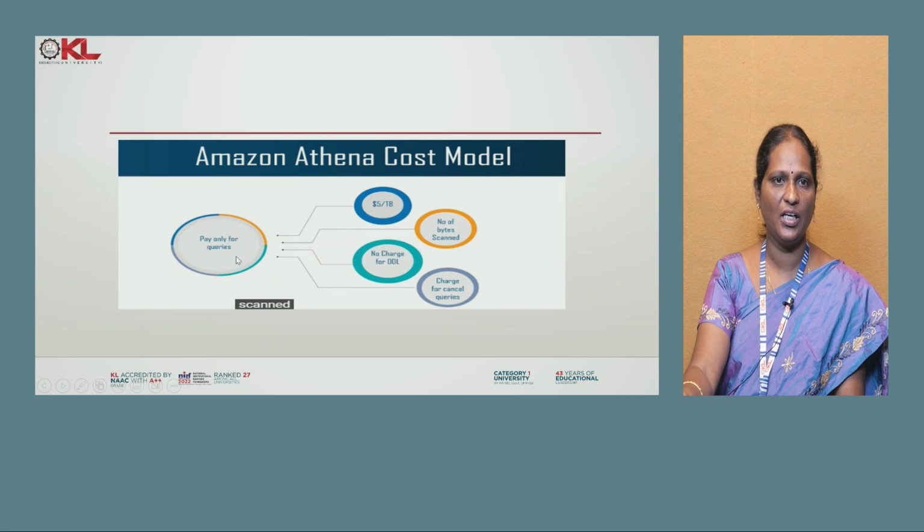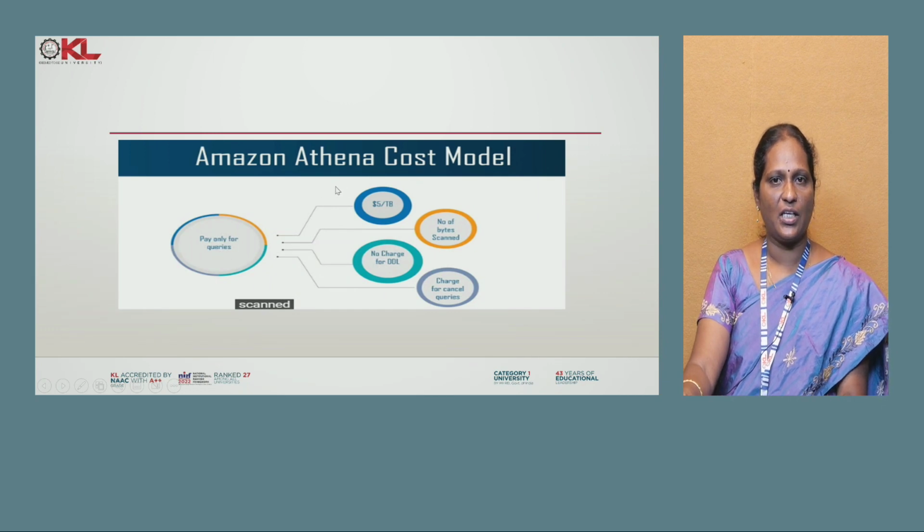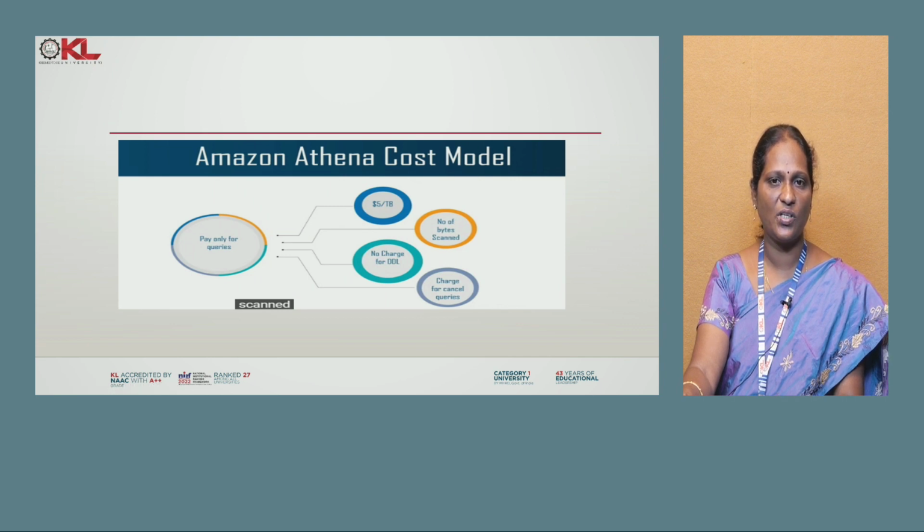And this is the cost model. What is the cost for Athena? You pay only for the queries you run, based on the number of bytes scanned, which means how much data you scan to get the answer for the query. That is the Amazon Athena cost, not more than that. It charges for scanning the data, not for retrieving it. How much data was scanned, that is the Amazon Athena cost.